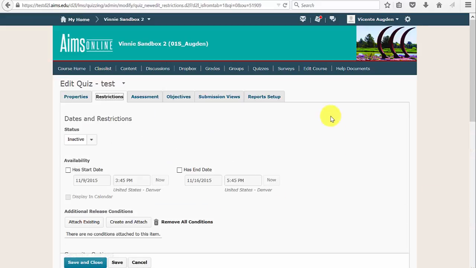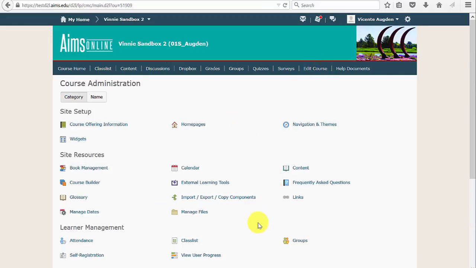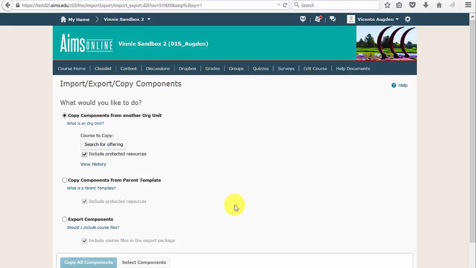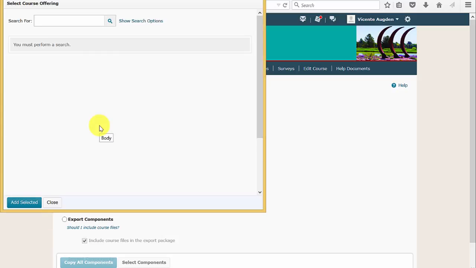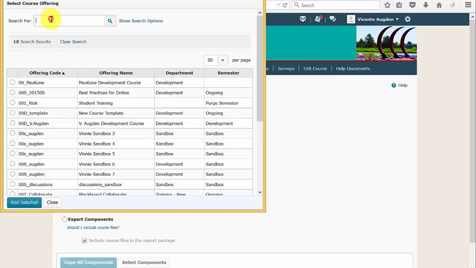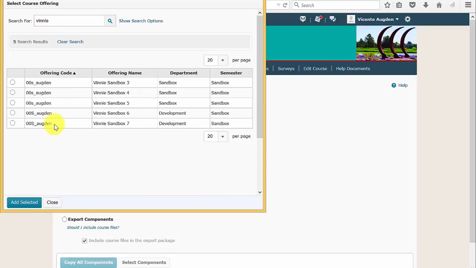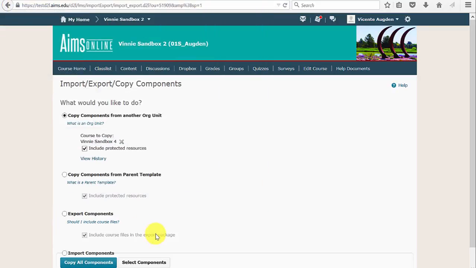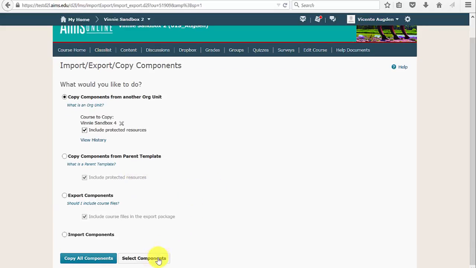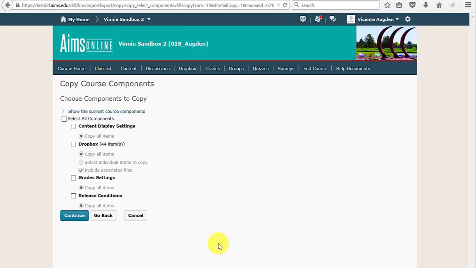All right, so let's go to Edit Course. There's a couple new enhancements here that are going to be fairly useful to you. This is going to be when you're copying a course. So I'm going to go ahead and click on Search for Offering and find one I want to copy. Add selected. So what I'm going to do is use Select Components. And then for the Dropbox, I'm going to copy that, but now I'm also going to get this include associated files, and you're also going to get this in content as well.